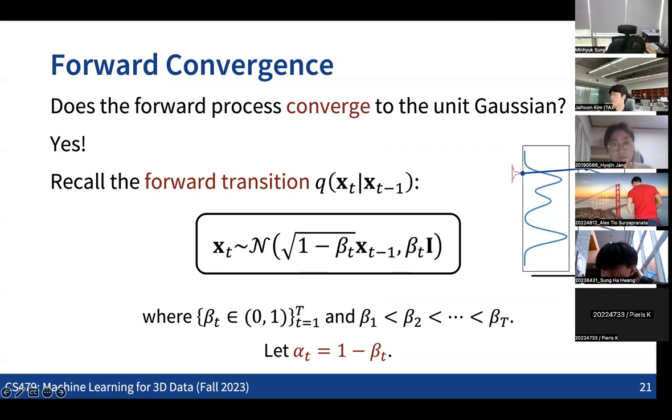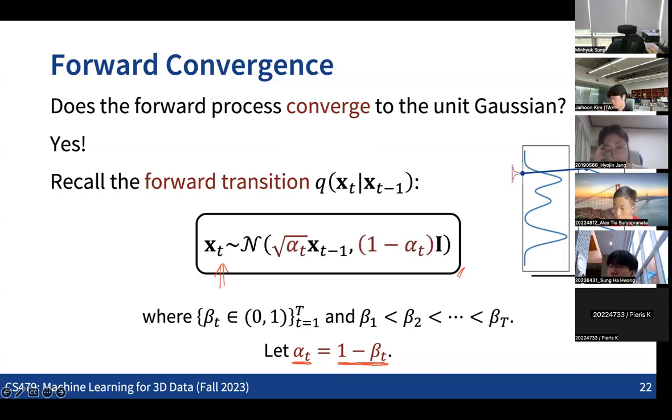So this is basically the forward transition that we defined. As I also said, there are multiple other ways of making the forward transition. But basically here the idea is that we are adding some small Gaussian noise to the given data point. Let me briefly rewrite 1 minus beta_t as alpha_t, just to make the derivation easier. So now we have alpha instead of beta, basically the same thing. I recommend you write down those things yourself and see whether it really makes sense.